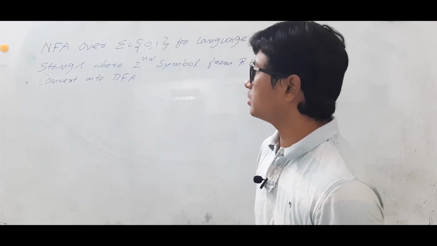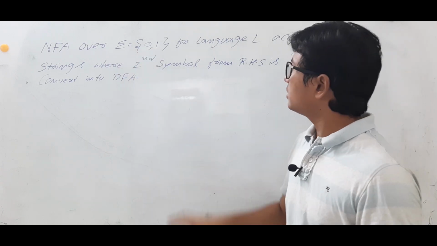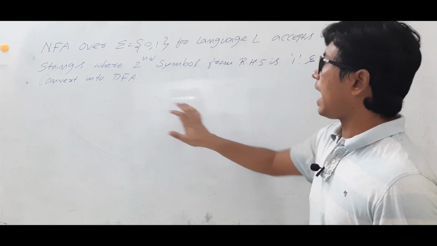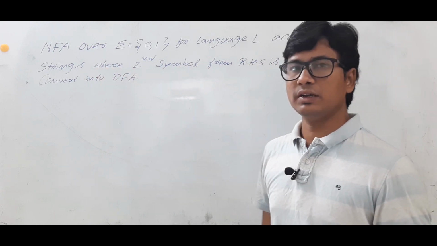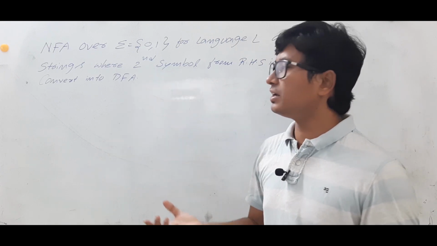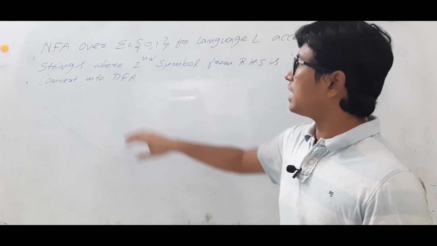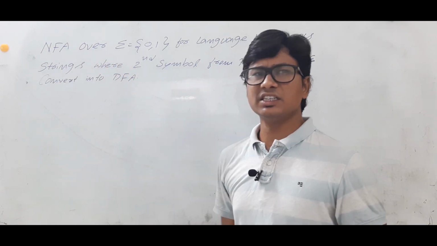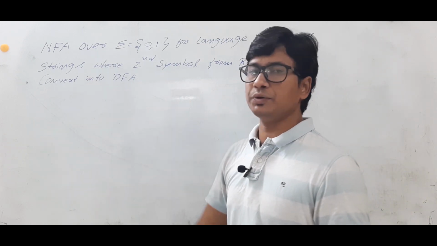Let me solve the question. Construct an NFA over sigma {0, 1} for the language L that accepts strings where the second symbol from the RHS is 1. In one of our previous videos, we constructed a DFA where the second symbol from the left-hand side is 1. Now they are asking us to construct an NFA. Construction of an NFA is quite easy. And then they are asking us to convert it into a DFA.